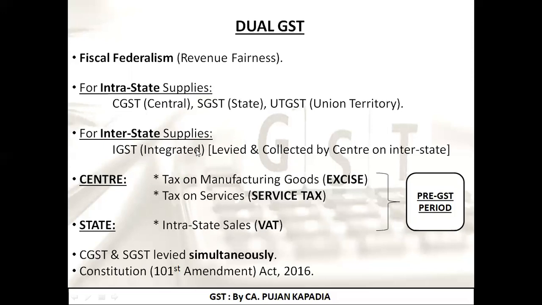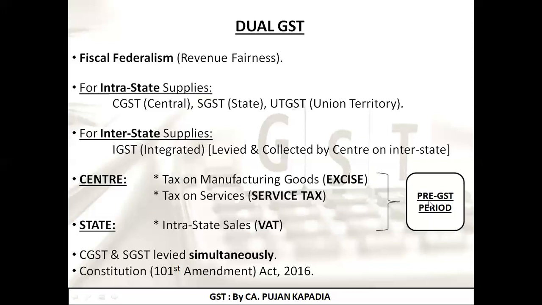Once IGST is charged, it is levied and collected by the center on interstate supplies. So who is basically collecting it? The central government. Afterwards, it distributes it to the states as per the ratio decided. In short, I am supposed to remember which GST is going to be applicable if I am doing intrastate supply and if I am doing interstate supply. Please remember this one. Okay, fine.